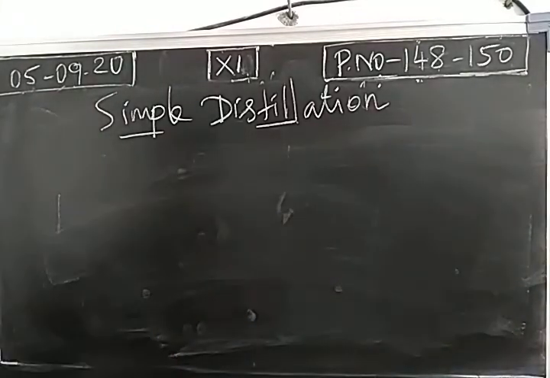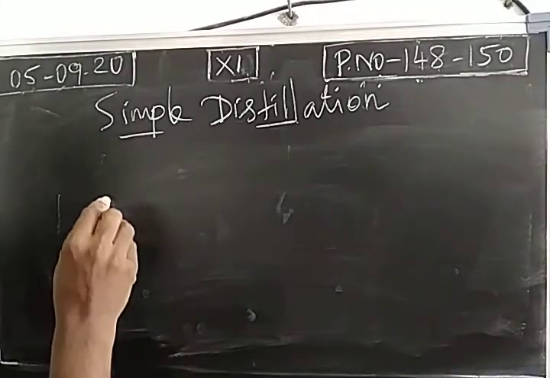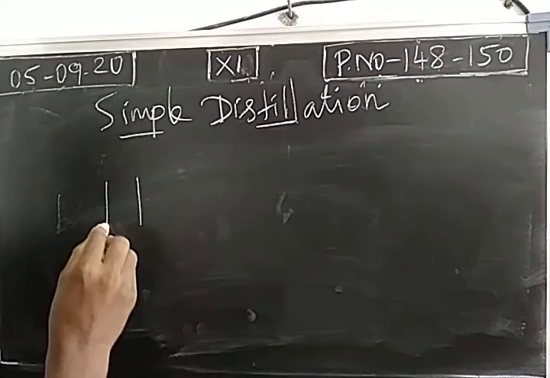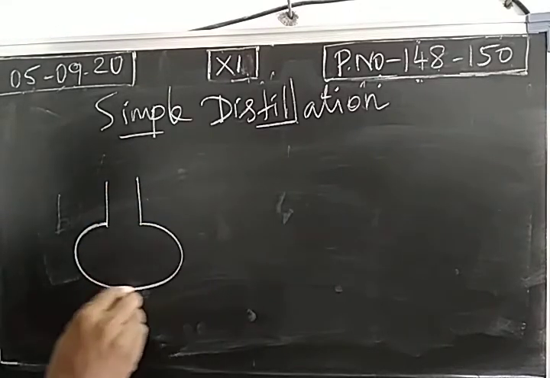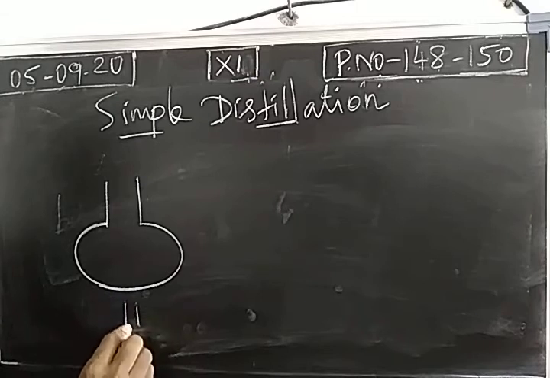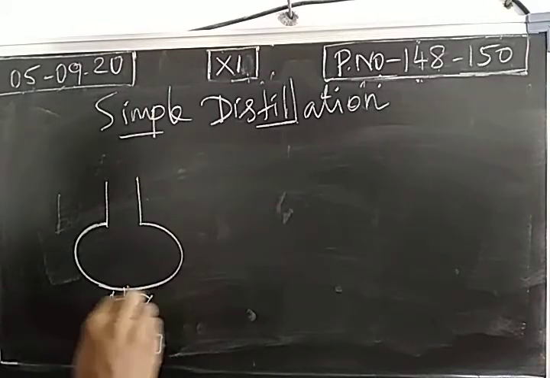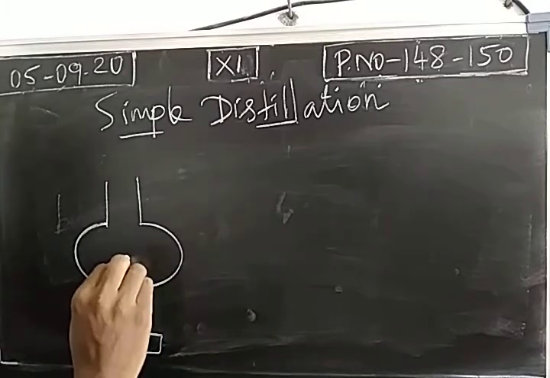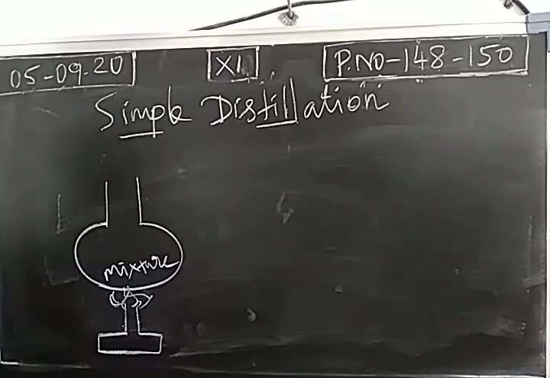So in the simple distillation process, we will have a distillation flask. The mixture which should be separated will be taken in this distillation flask, a round bottom flask.